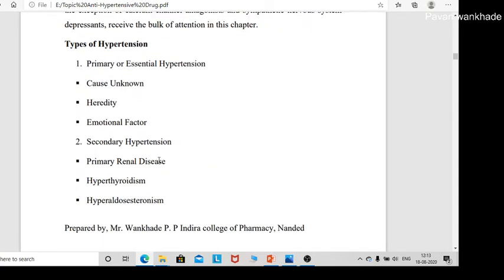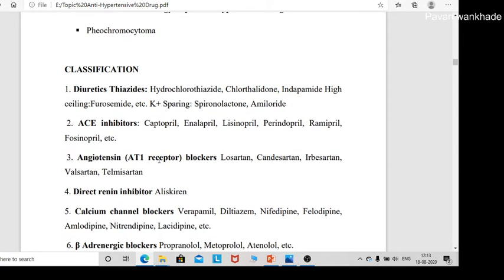Now you see the classification of antihypertensive drugs: thiazide diuretics such as hydrochlorothiazide, chlorthalidone, indapamide; high ceiling diuretic furosemide; and potassium sparing diuretics, spironolactone and amiloride. ACE inhibitors: captopril, enalapril, lisinopril, perindopril, ramipril and fosinopril.